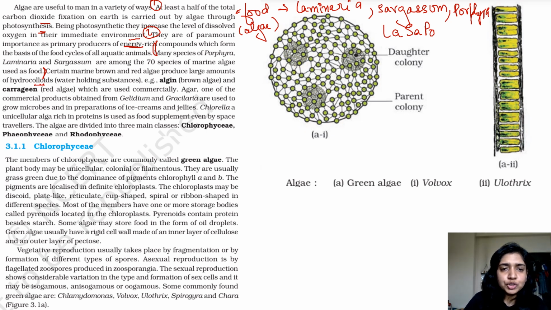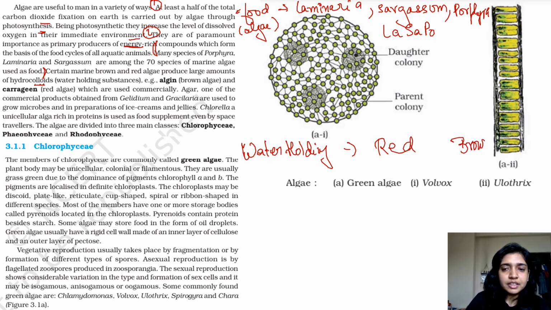So when we talk about water holding capacity, we are talking about red algae and brown algae. For example, algin and carrageen. When we are talking about brown algae, we are talking about algin, and carrageen is red algae.